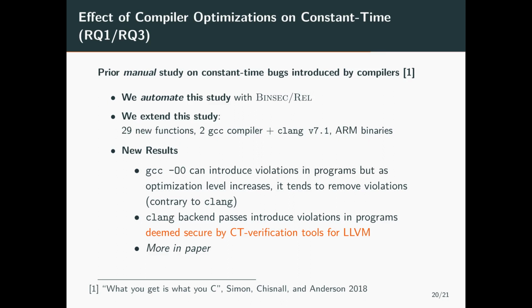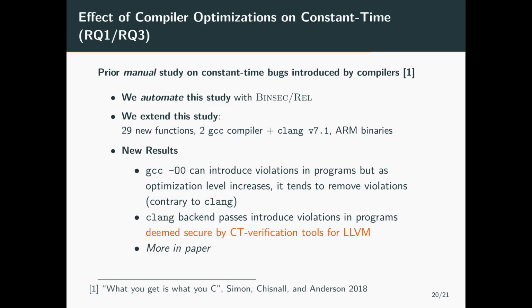Finally, we automated a manual study on constant time preservation by compilers, and we extended it in several ways. We added new functions, the GCC compiler, a new version of Clang, and ARM binaries. Interestingly, we found that GCC, with optimization level 0, can introduce bugs in constant time programs. However, it tends to remove bugs as optimization level increases, contrary to Clang.